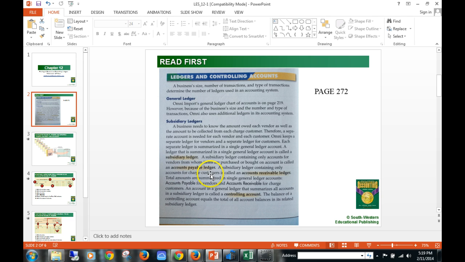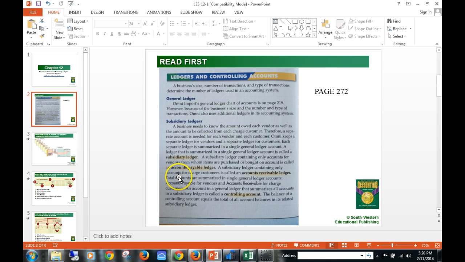What we're going to work on today is an accounts payable ledger. An accounts payable ledger is a subsidiary ledger containing only accounts for vendors, people who we buy from on account, from whom items are purchased on account. The accounts receivable ledger is for charged customers, people that buy from us and we allow them to buy on credit. You owe us in 30 days, or you owe us in 2 months, whatever the terms are. Total amounts are summarized in single general ledger accounts, accounts payable and accounts receivable. And these are called controlling accounts.